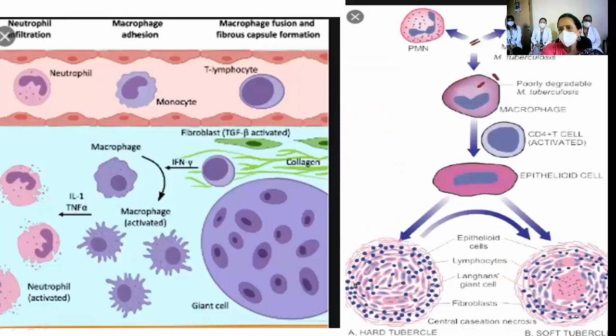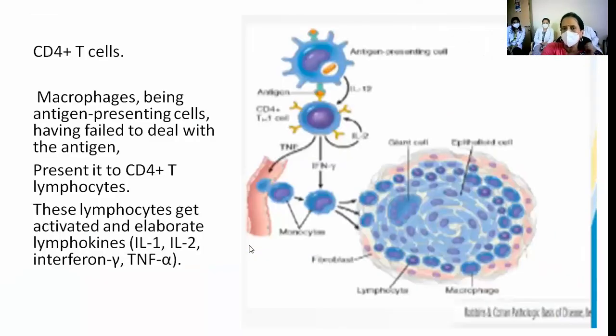Same thing. So poorly degradable, see, polymorphonuclear cell, then the macrophages enter. This is just an example of tuberculosis that is taken here, poorly degradable. So the macrophage comes there, then it releases the cytokine, it gets modified, even then it cannot do anything. So macrophages being antigen presenting cells and having failed to deal with the antigen, they present it to CD4 plus T lymphocytes.